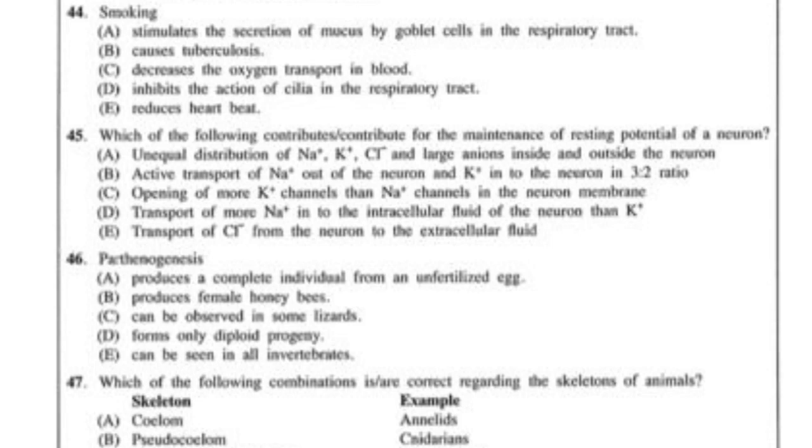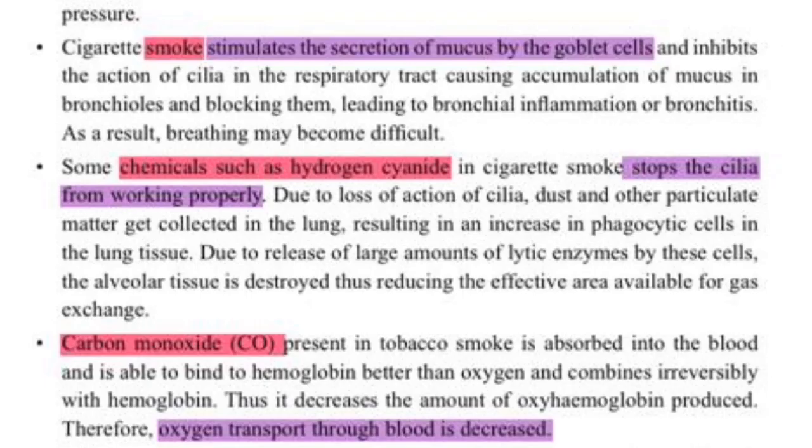Question number 44 is about smoking. A says it stimulates the secretion of mucus by goblet cells in the respiratory tract. That is correct. Because of this smoke, they will cause the goblet cells to secrete more and more mucus. That is correct. B says smoking causes tuberculosis. That is wrong. Tuberculosis is a disease caused by a bacterium. It is not related to smoking.